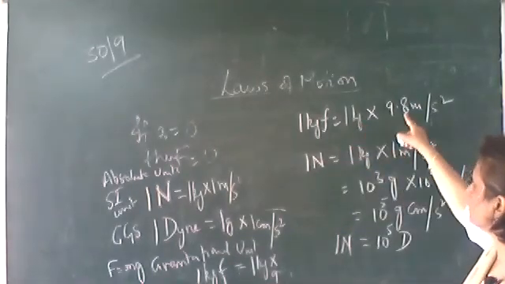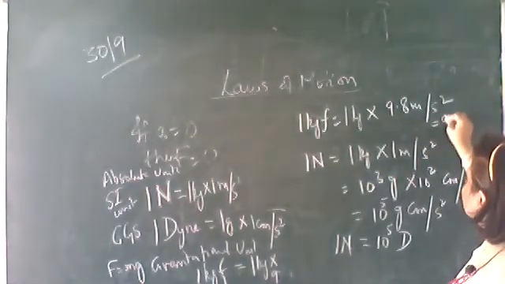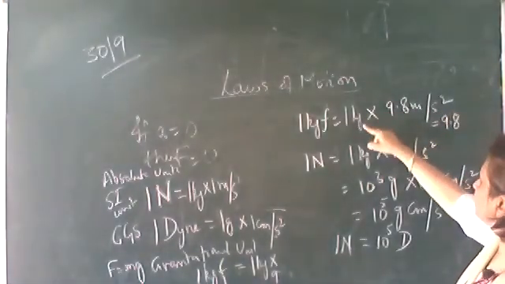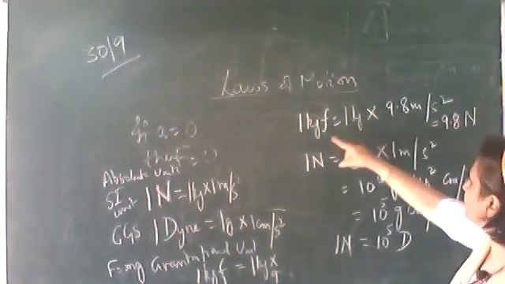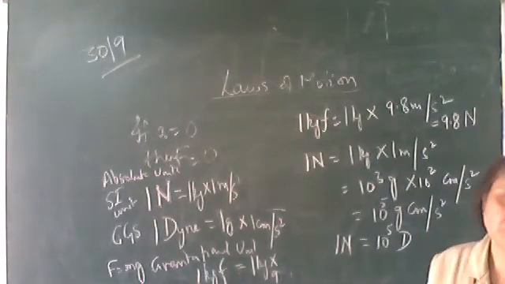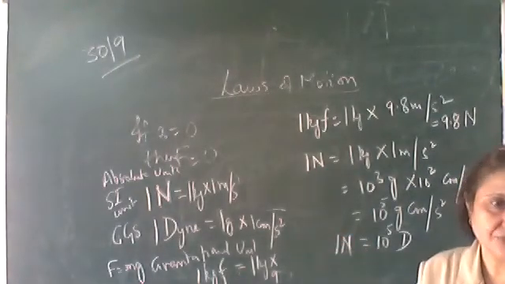1 kg force is equal to 1 kg into 9.8 meter per second square. So this is equal to 9.8 kg meter per second square, which we call as Newton. So 1 kg force is equal to 9.8 Newton. Okay, so these are some of the units of force.